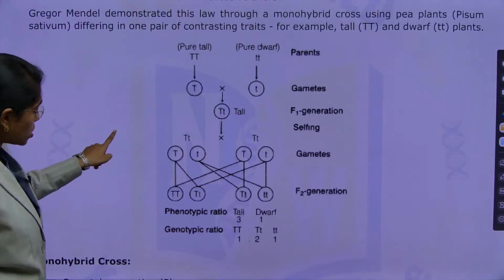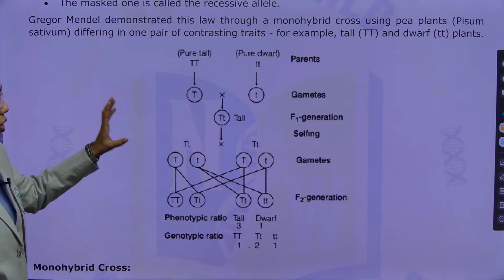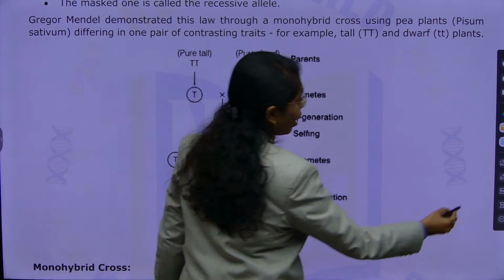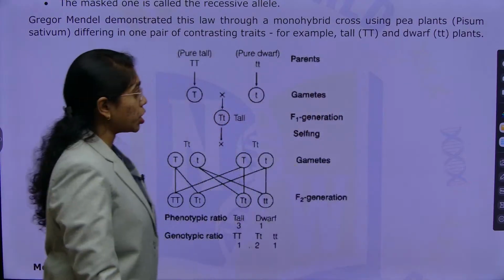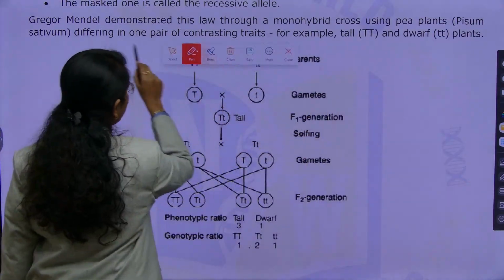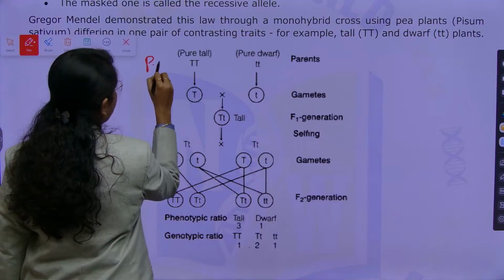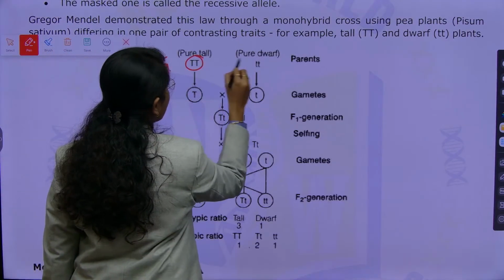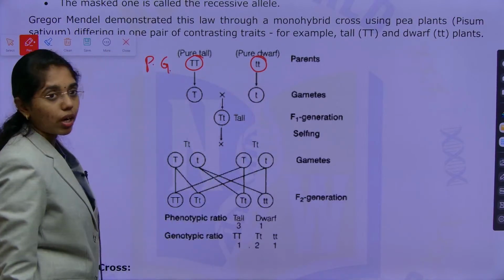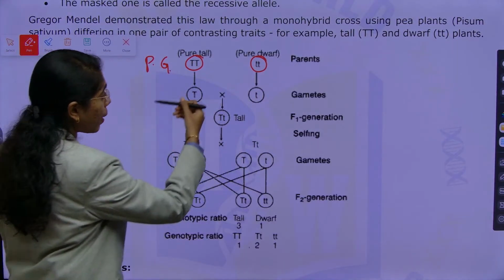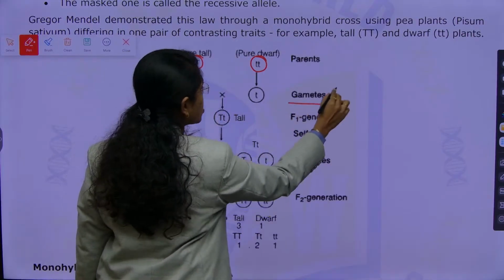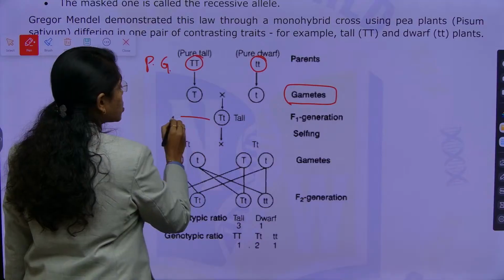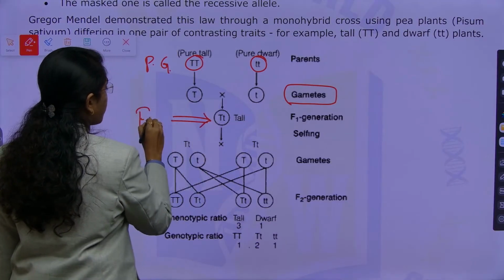So, in this diagram, in this schematic presentation, you have to give out first parental generation. First, you have to present out parental generation. In the parental generation, you will see pure lines of tallness and pure lines of dwarfness, and extract the gametes from the parental generation, capital T, small t, and next we will get a hybrid in F1 generation.